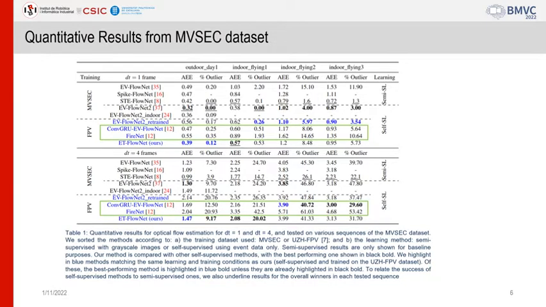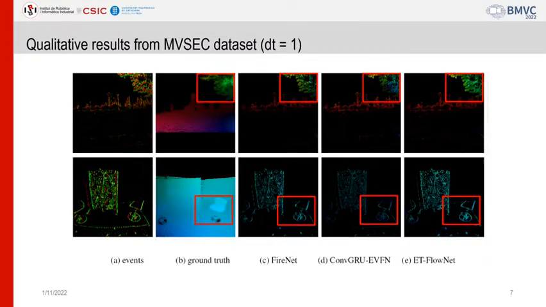In general, our method outperforms FireNet in all sequences and beats ConvGRU and EV-FlowNet, especially with a large margin for the outdoor day 1 sequence, and yields similar results in the indoor sequences. The qualitative results from the MVSEC dataset further confirm that.